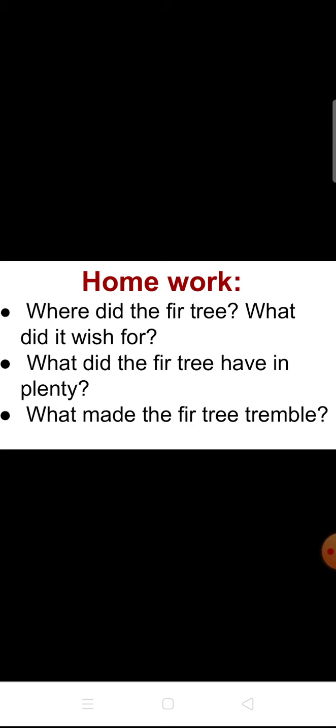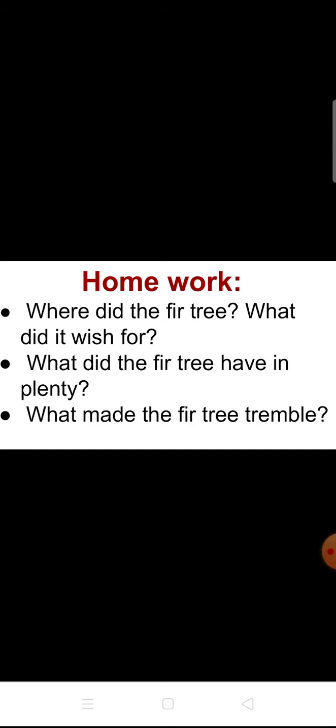In the beginning of the story, where did the fir tree live, and what is its wish? Wish means like, aim or dream, to become something.